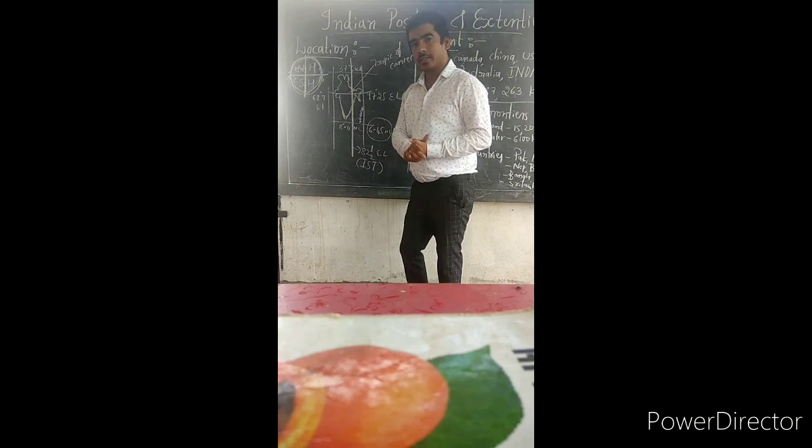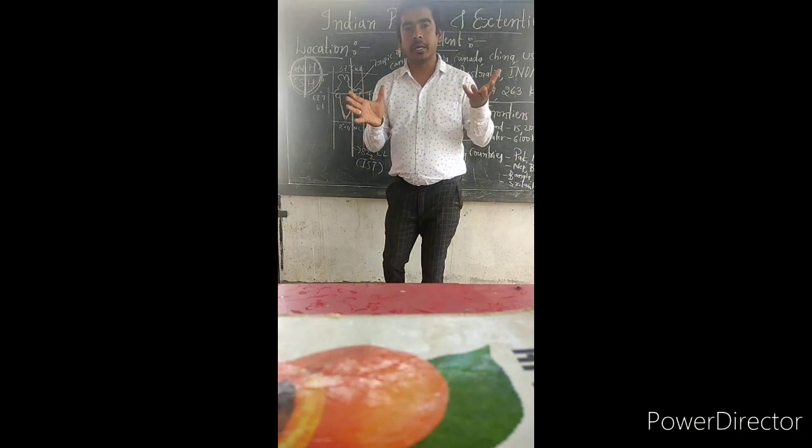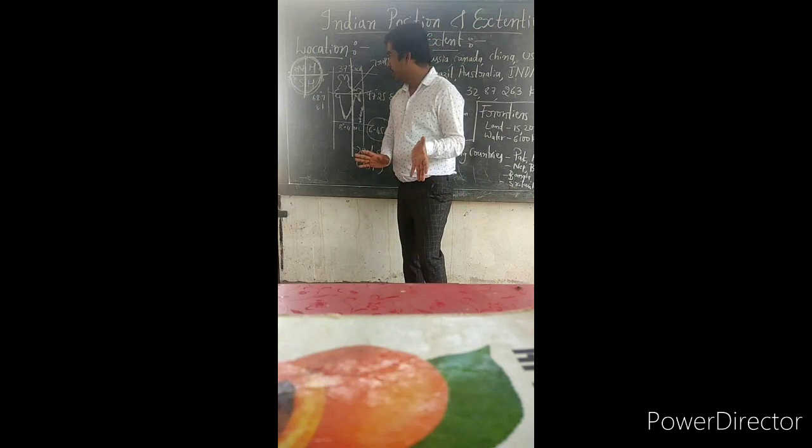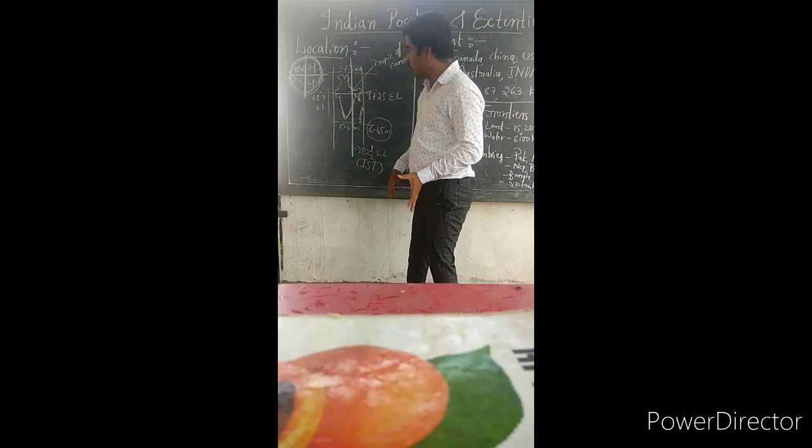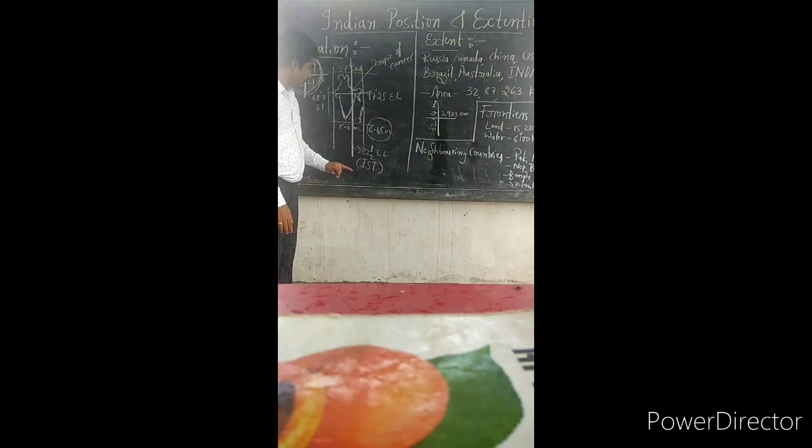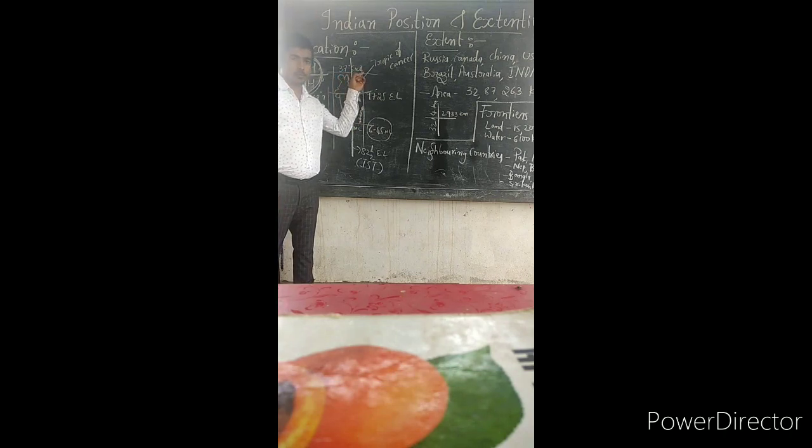Well children, now let us see the latitudinal and longitudinal position of India. India is lying between these two latitudes and longitudes. India extends from 8 degree 4 minutes north latitude to 37 degree 6 minutes north latitude. This is the latitudinal position of India.